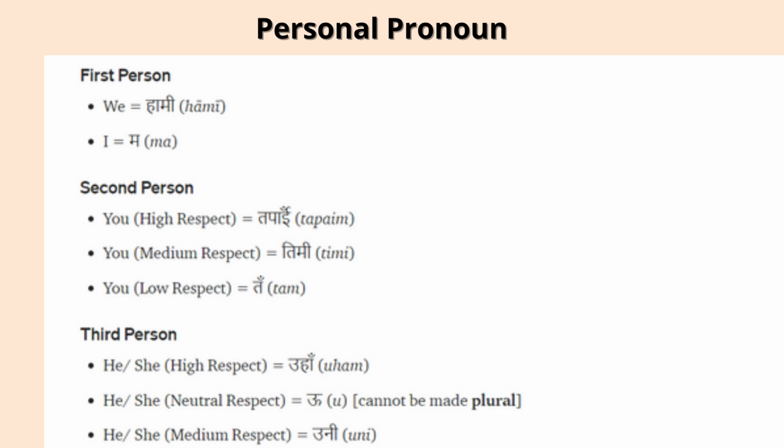Kota goyo means where did he go or where did she go? For both male and female, we can use u. For medium respect, we can say uni. Usually we don't have to differentiate that much between u and uni, but if you really want to be very precise, you can say u for he and uni for her, that means for female.